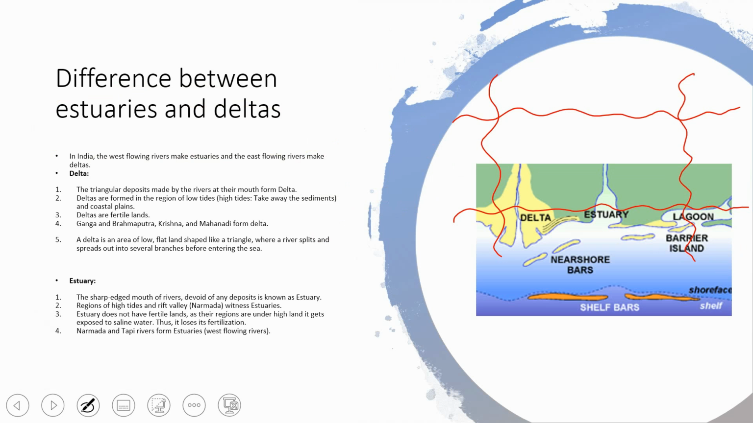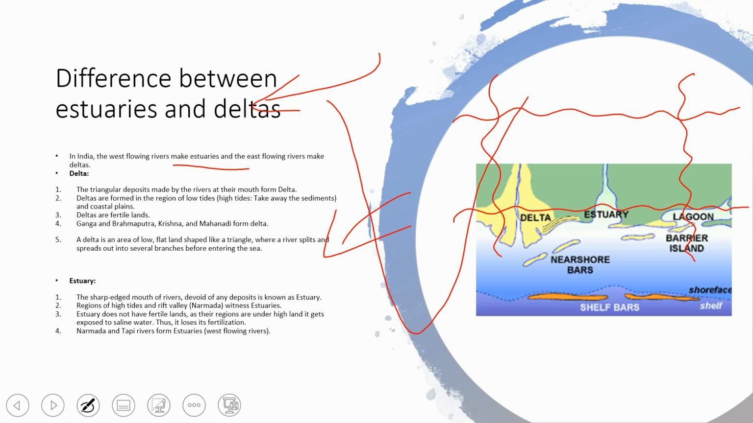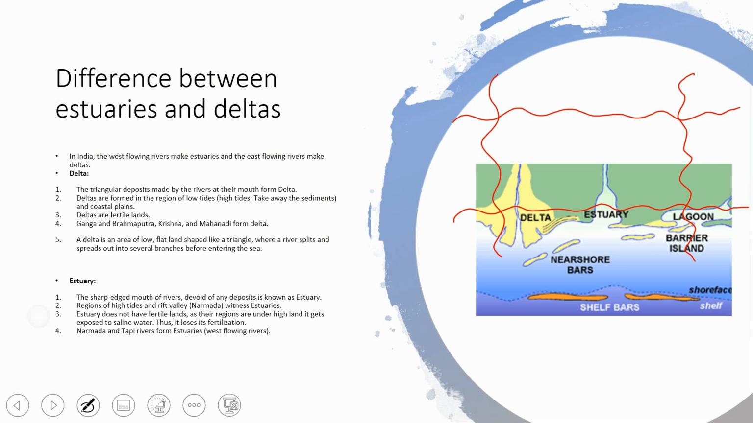Okay, so what is written here, let us see. In India, west flowing rivers make estuaries and east flowing rivers make deltas. In various lectures I have said these things, and again I will explain this one. This western part of our India is a submerged one, like it has been submerged into the sea.